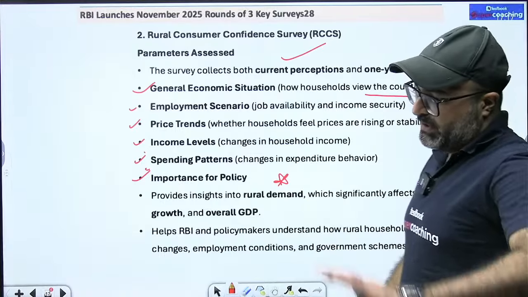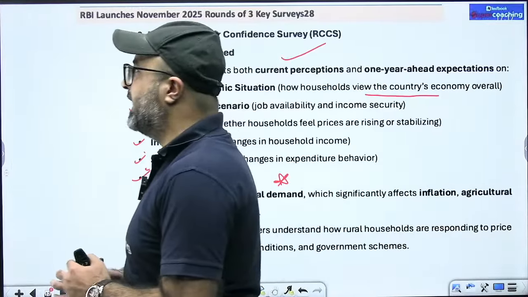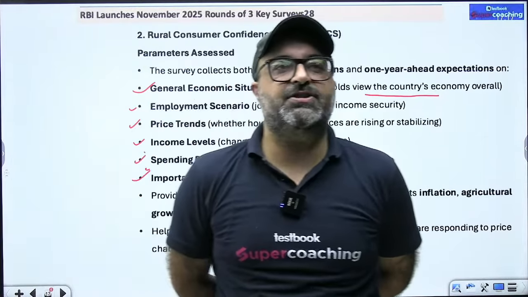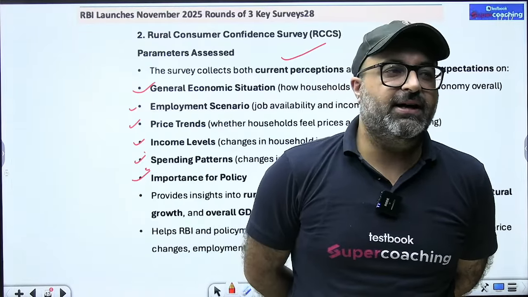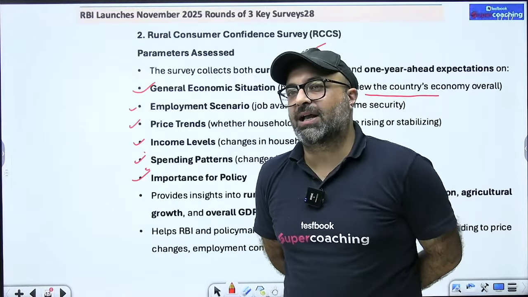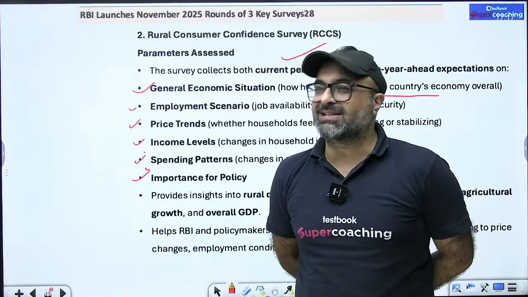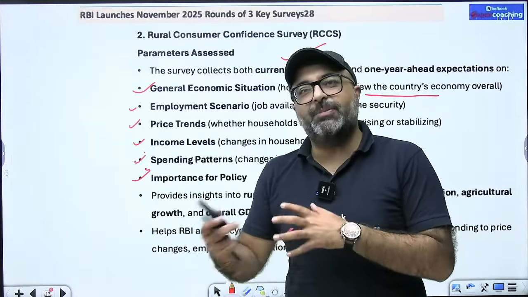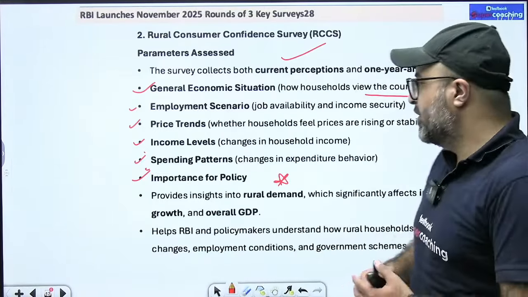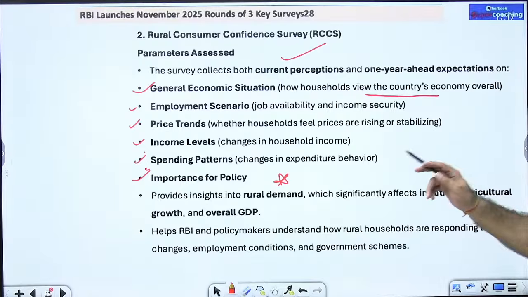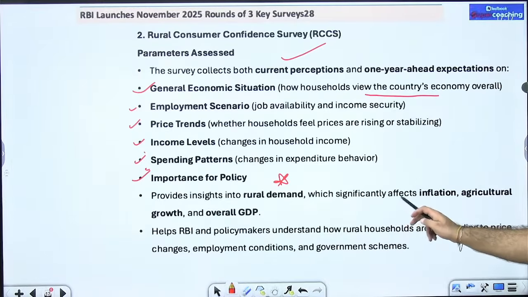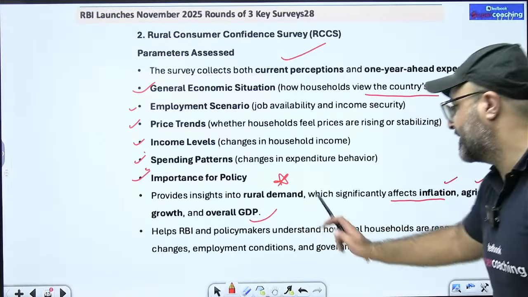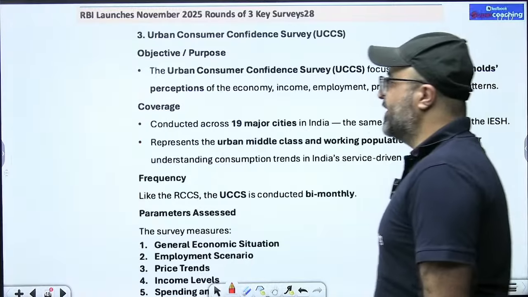If you remember, we have discussed this n number of times कि India की economy, it is still strong besides the geopolitical tension. That is just because of decent rural consumption demand. अब उसके behalf पर we come up with the GDP estimates, we come up with the growth estimates. तो वही यहाँ पे लिखा गया कि sir, it provides insights into the rural demand which significantly affects inflation, agriculture growth, as well as the overall GDP of the economy.